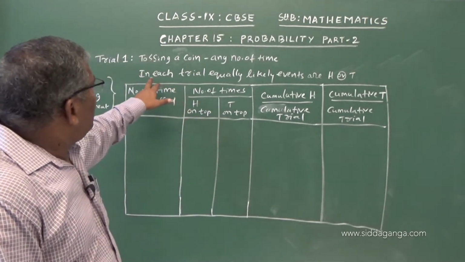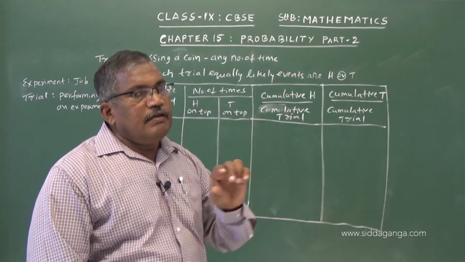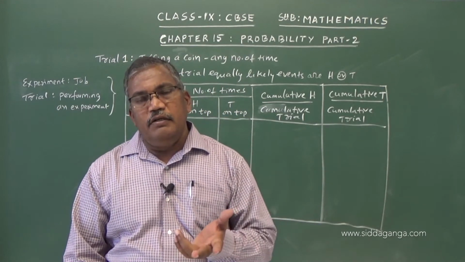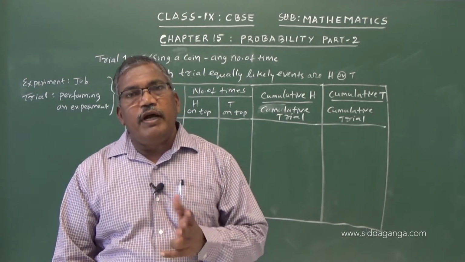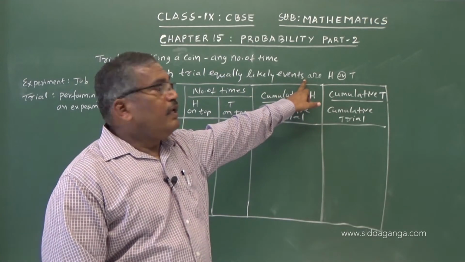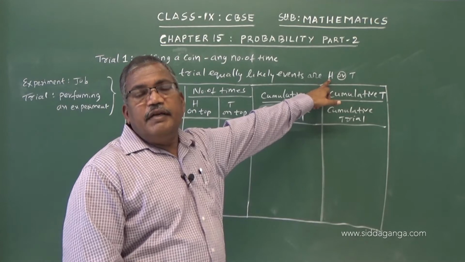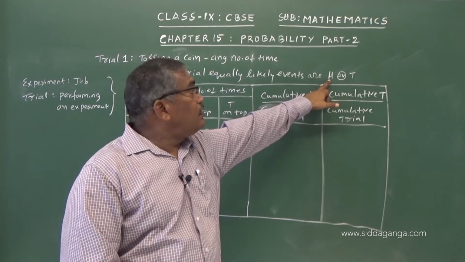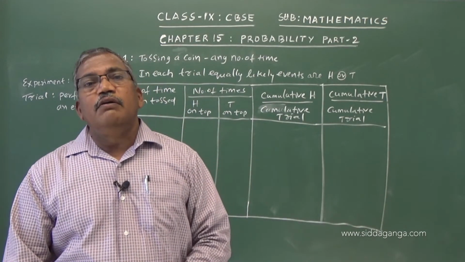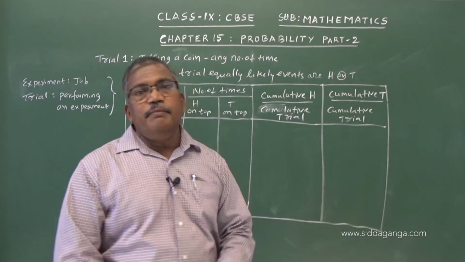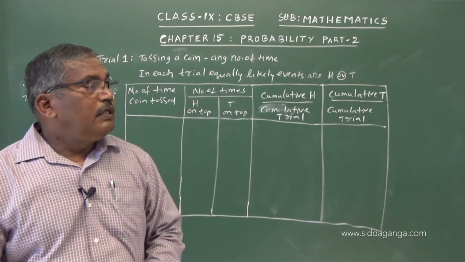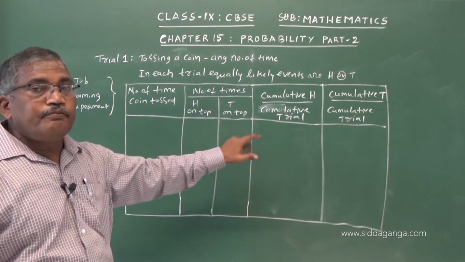So, each trial is equally likely. Head or tail have equal chance. We do not know which one will come up, head or tail. Both will have equal chance to happen. So, they are known as equally likely events. Head coming up is an event which has equal chance, and tail coming up is also an event which has equal chance. So, either one of those two can happen. To establish that they have equal chance, let us understand this table.